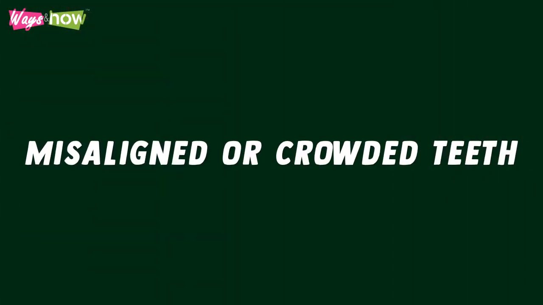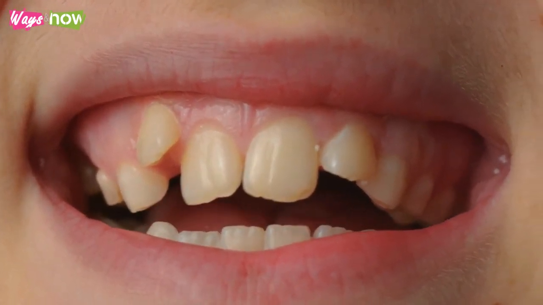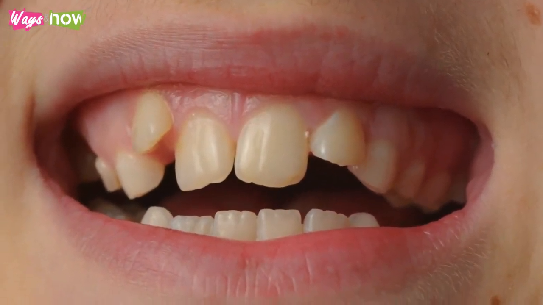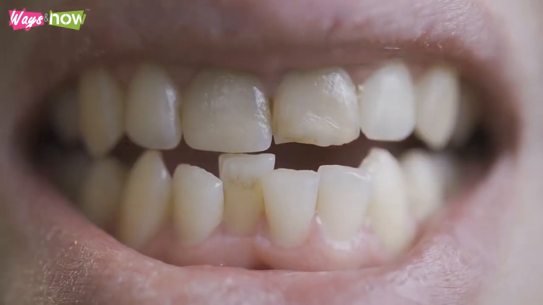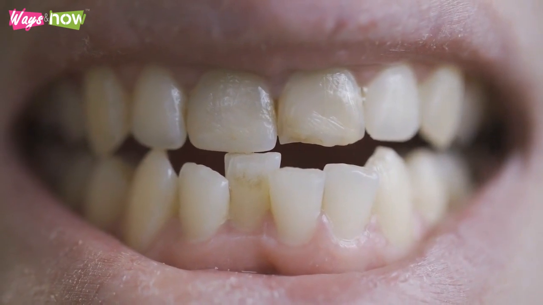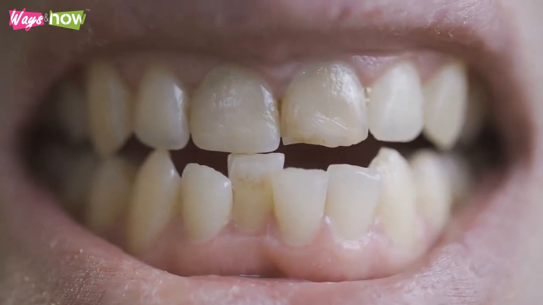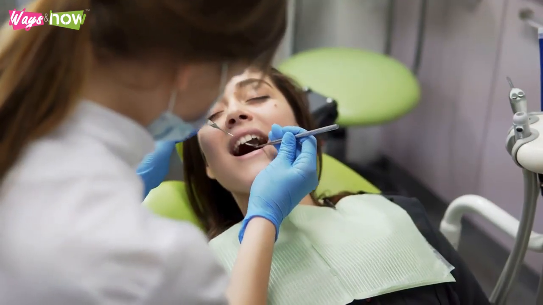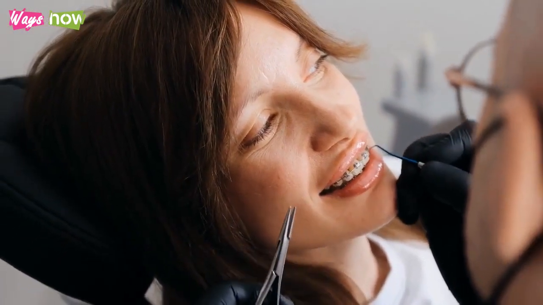Misaligned or crowded teeth. This contributes to tooth decay by making it harder for you to take proper care of your teeth and practice good oral hygiene, encouraging the accumulation of bacteria and plaque that cause tooth decay. Also, this misalignment can put more pressure on specific teeth, causing them to have cracks, and consequently leave the dentin or pulp of your teeth exposed to bacterial action. You should consult your dentist for treatment options for this condition. Some orthodontic treatment options include braces or aligners to correct the teeth alignment and spacing.